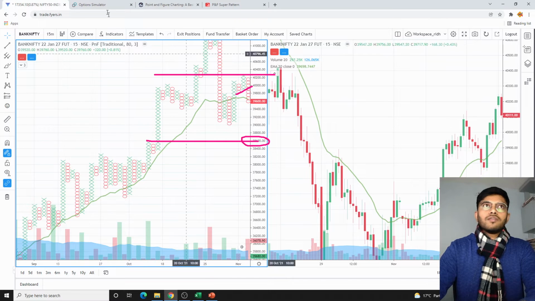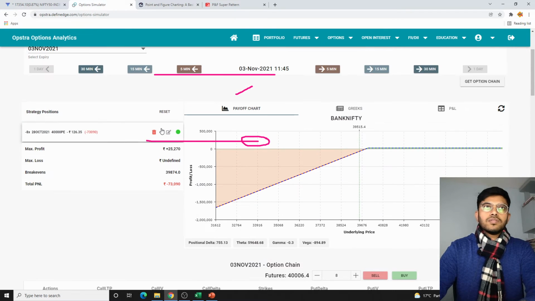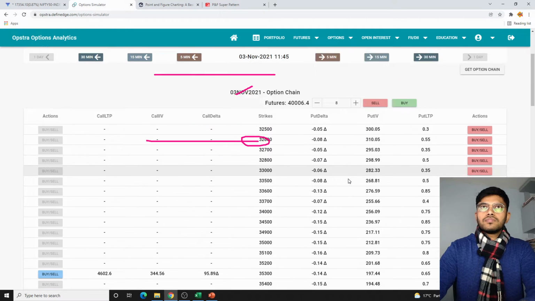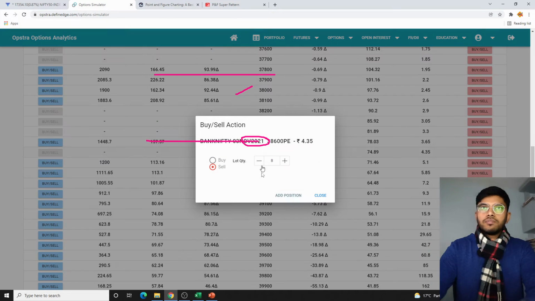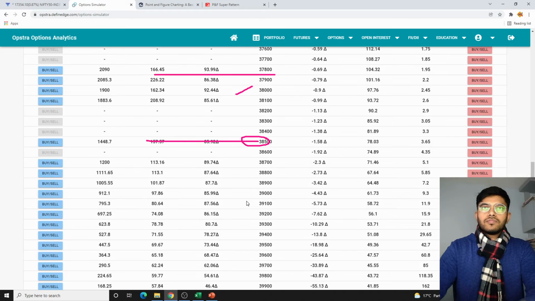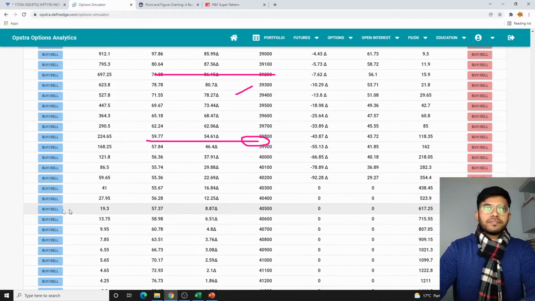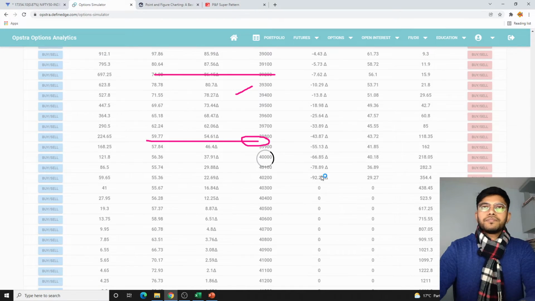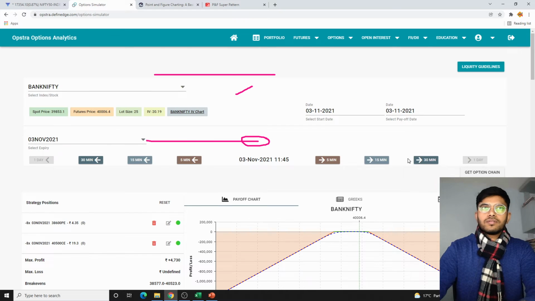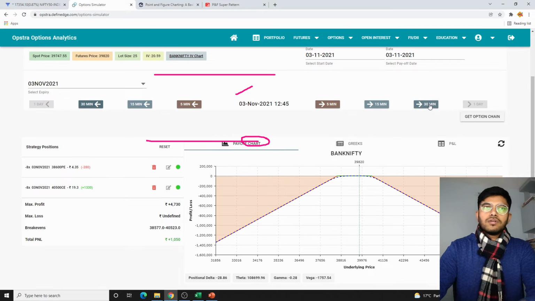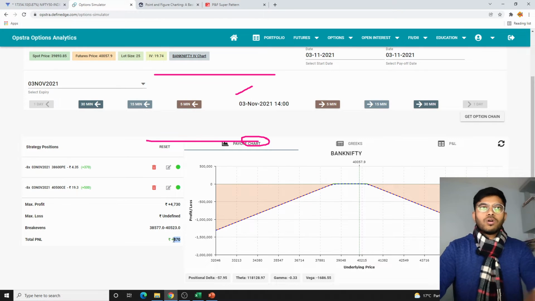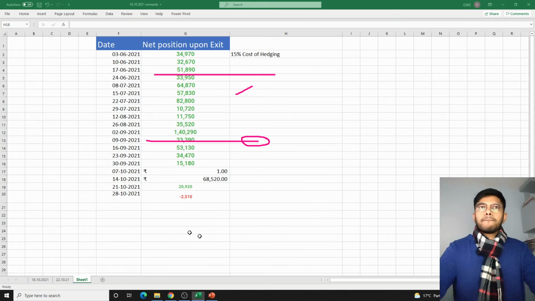So 38,600 and 40,500. 38,600 on the put side, 40,500 on the call side. We sell this and we see what was the result at 2 o'clock. So we did enter quite late here on the expiry day, but this is part of the process, so we'll just follow it. So by 2 o'clock we have a profit of around 870 rupees.